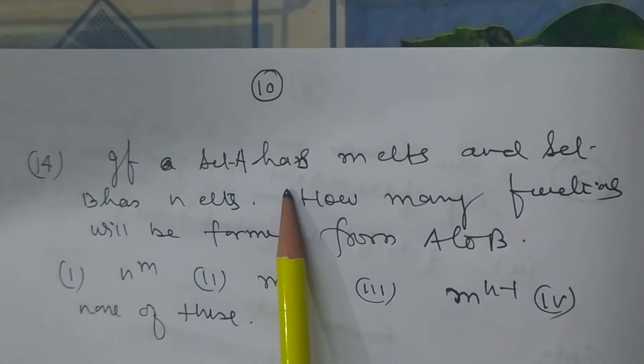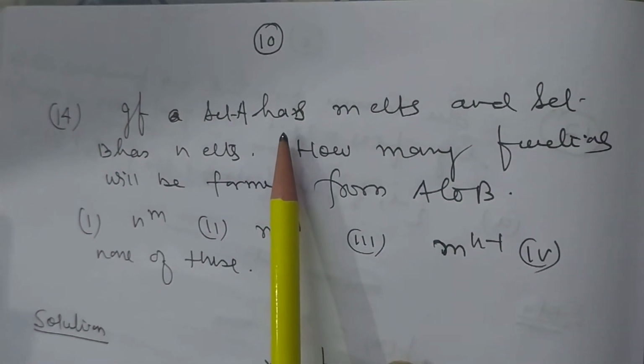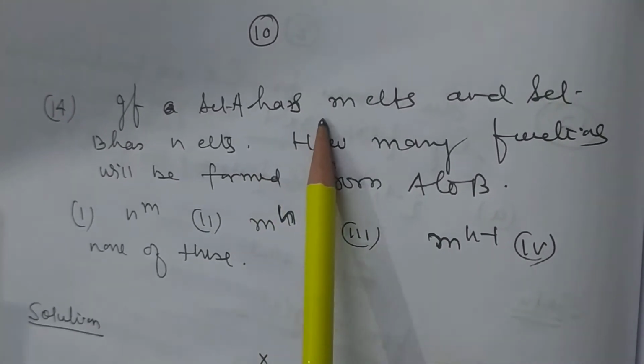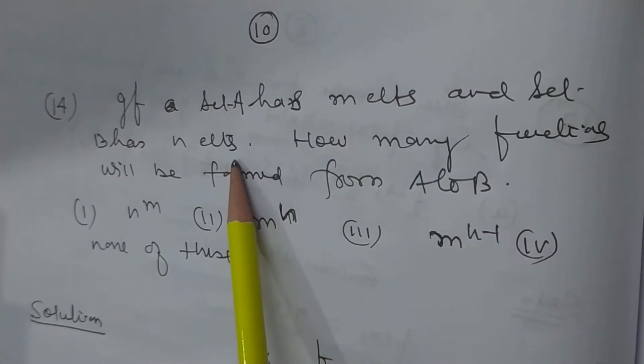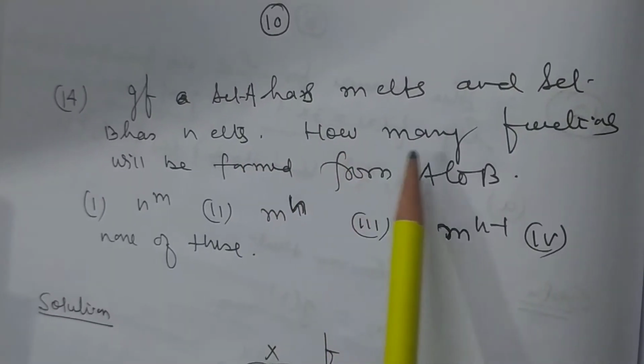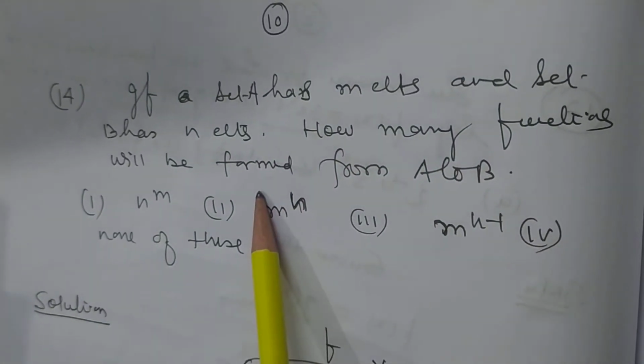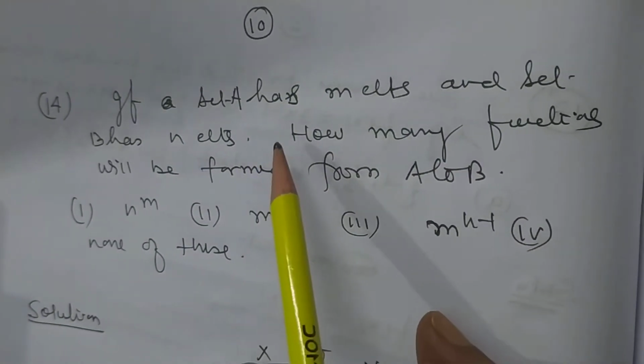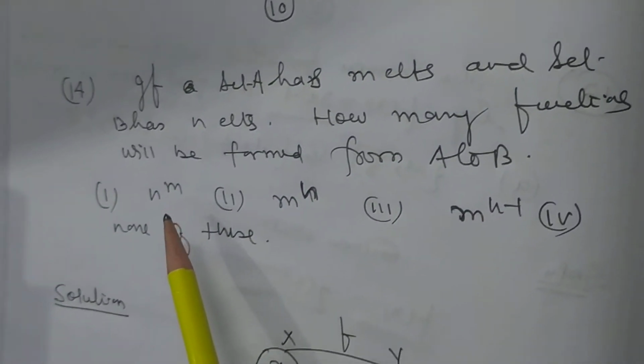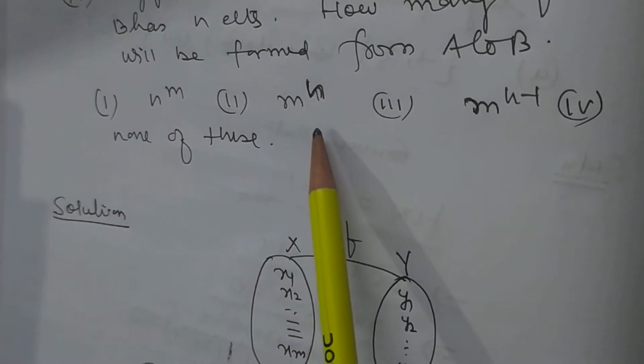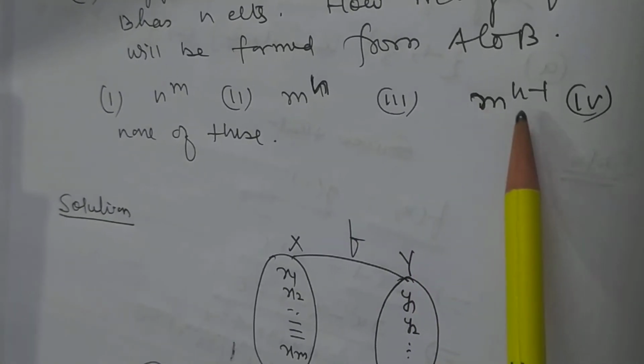Now my dear student, I want to discuss a very, very conceptual problem. If set A has m elements and set B has n elements, how many functions will be formed from A to B? Options: n to the power m, m to the power n, m to the power n minus 1, none of these.